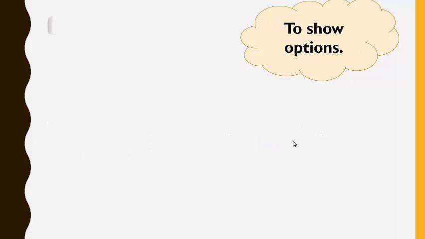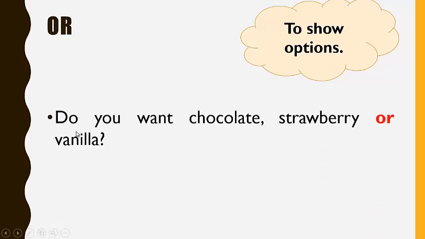In another example, we find the coordinating conjunction "or." Or is used normally to show options. For example, in this case, "Do you want chocolate, strawberry, or vanilla?" So here we have the options.